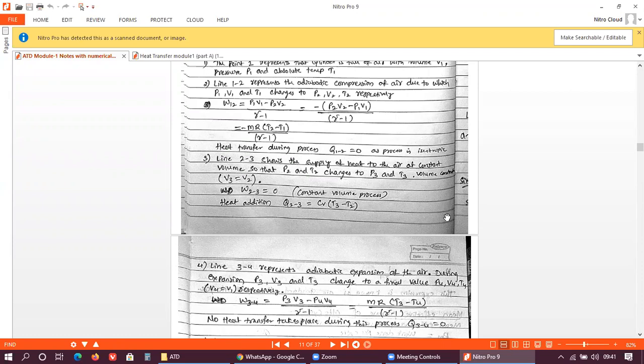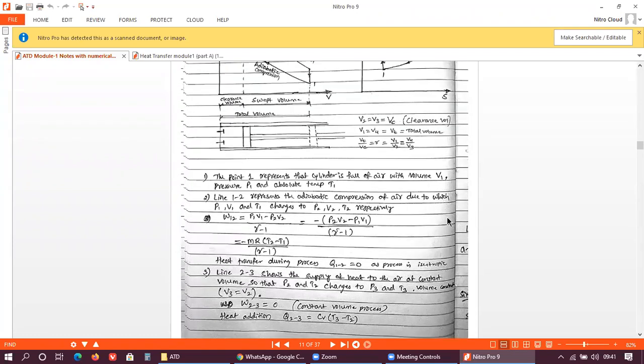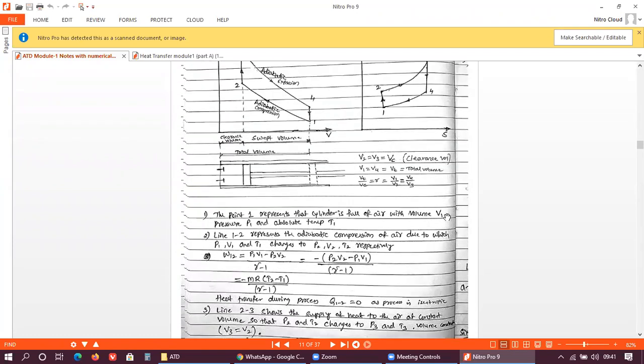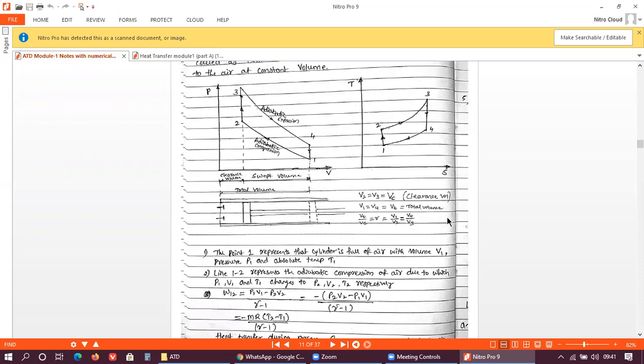If you go through this PV diagram again, now I hope you can visualize this. During the process 2 to 3, heat addition takes place. So how much heat is being added? Cv into bracket. T3 will be the highest temperature and T2 will be the lowest temperature in this process 2 to 3, as you can also see on the TS diagram.